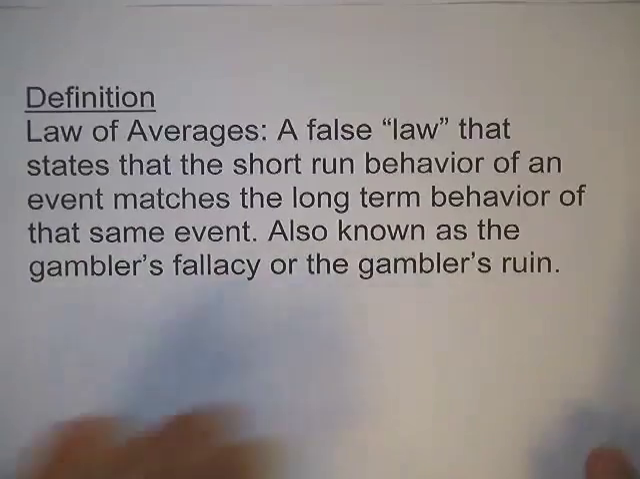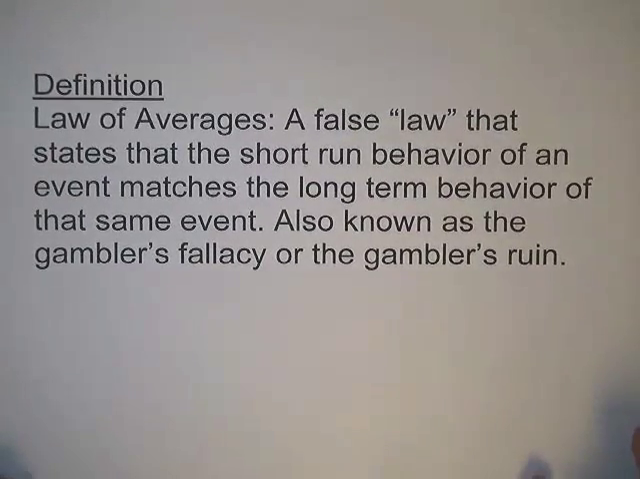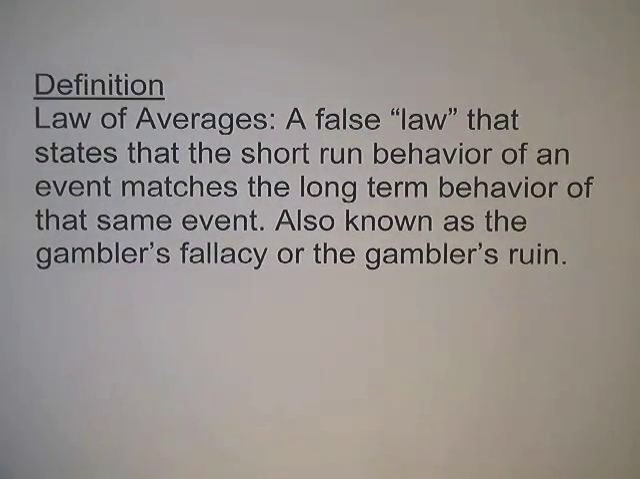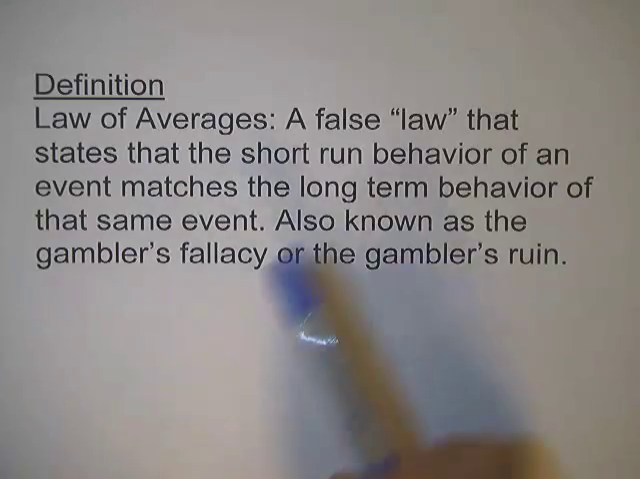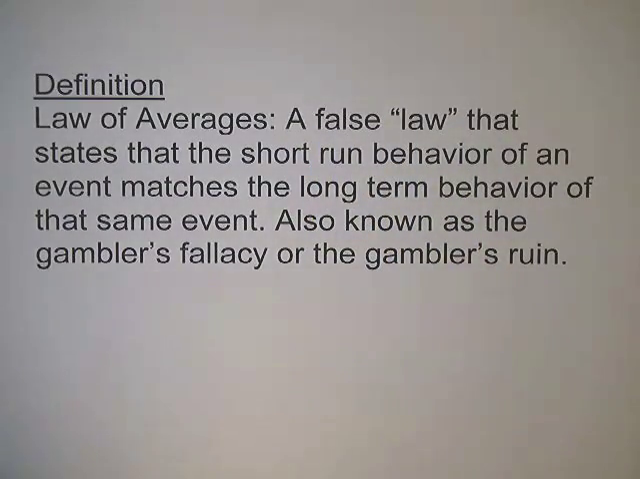Okay, the next thing we have is what's called the law of averages. So the law of averages is a little different. Now, it's a false law. A lot of people call it the law of averages, but it's not actually a true probability. So it's a false law that states that the short-run behavior of an event matches the long-term behavior of that same event. This is also known as the gambler's fallacy or the gambler's ruin.